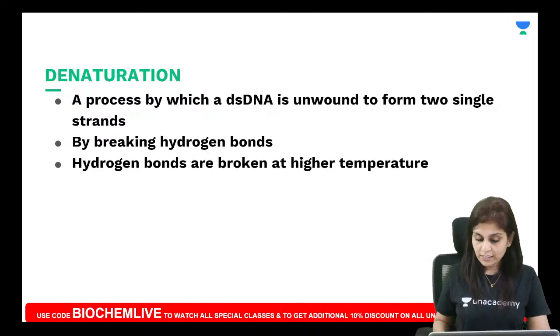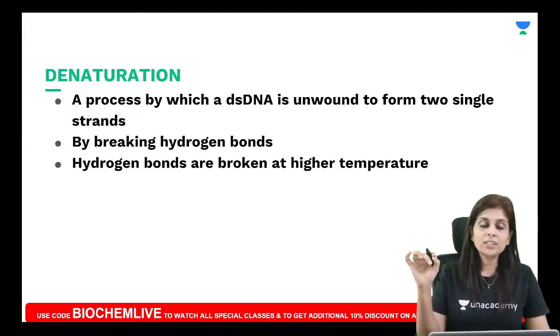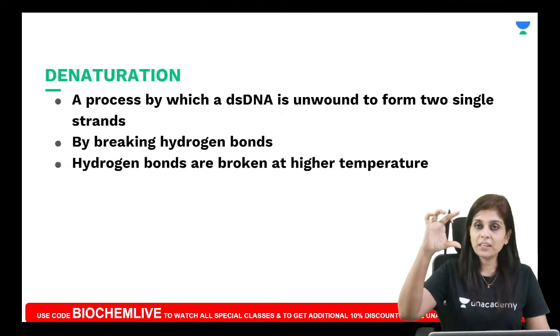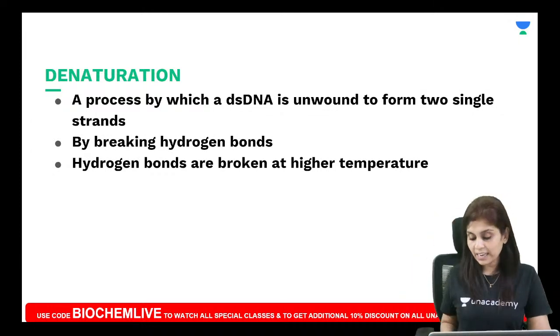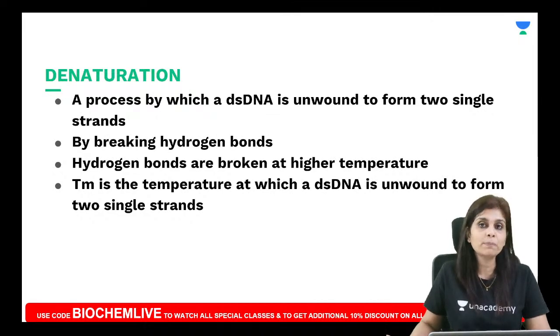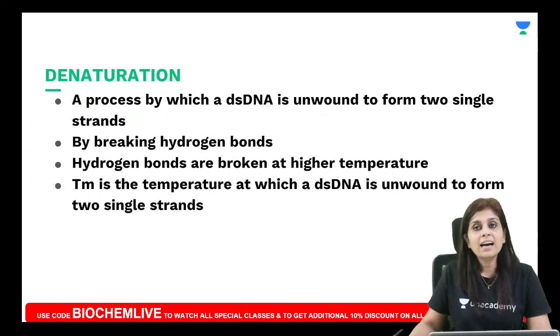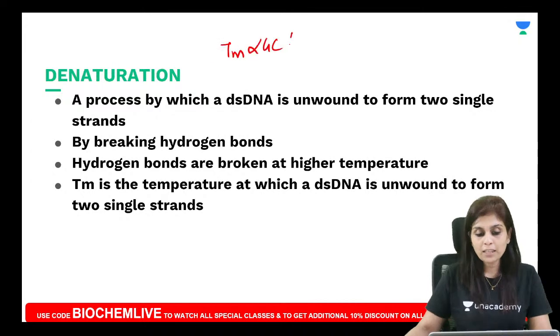So what is Tm or melting temperature? Tm or melting temperature is the temperature at which 50% of the given DNA can undergo unwinding. Do you all understand this? And I say this Tm is directly proportional to GC proportion. It is inversely proportional to AT percentage.